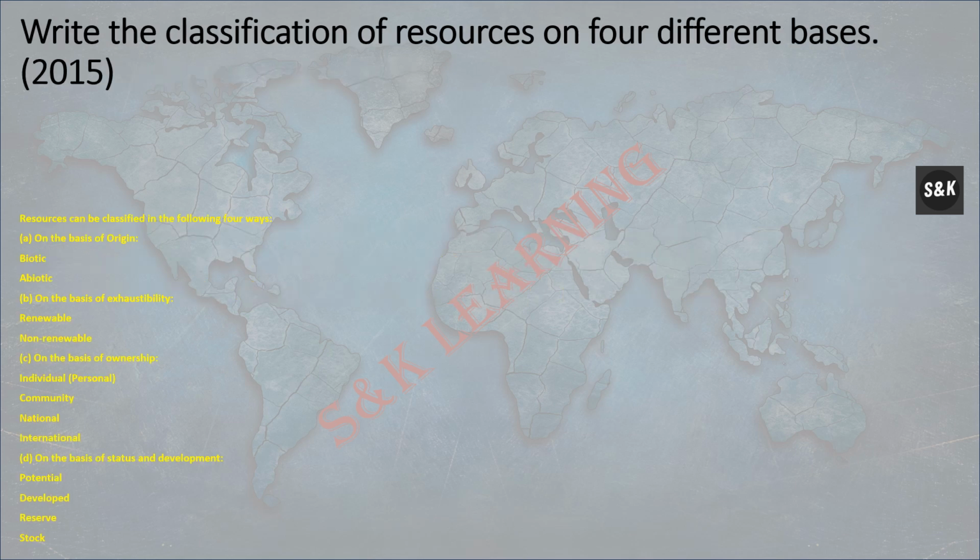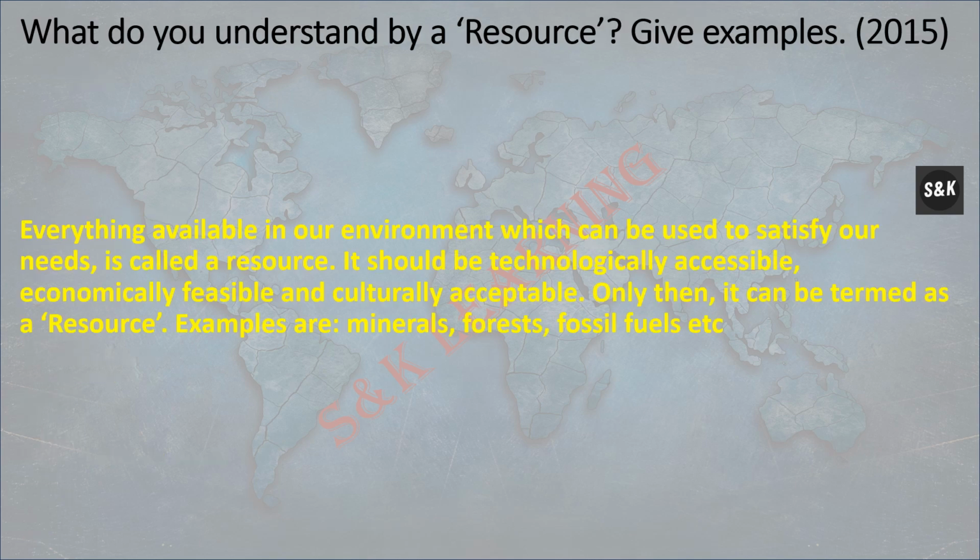Write the classification of resources on four different bases. Resources can be classified in four ways. First, on the basis of origin, biotic and abiotic. Second, on the basis of exhaustibility.